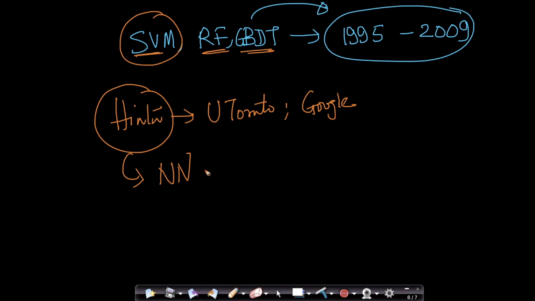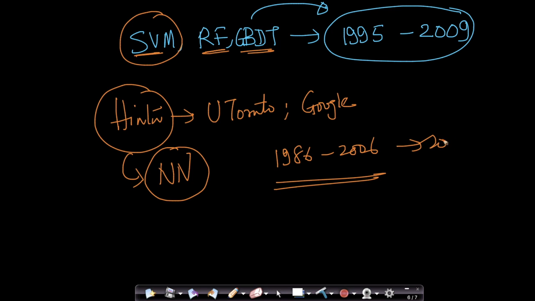He said, I can make complex neural networks work very well. He spent almost 20 years, from 1986 to 2006, working on how to make neural networks work better than any other algorithm and how to make them scale.